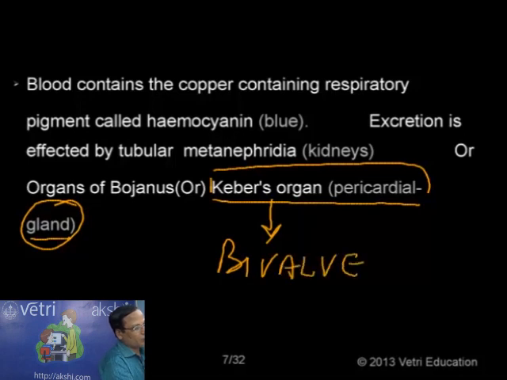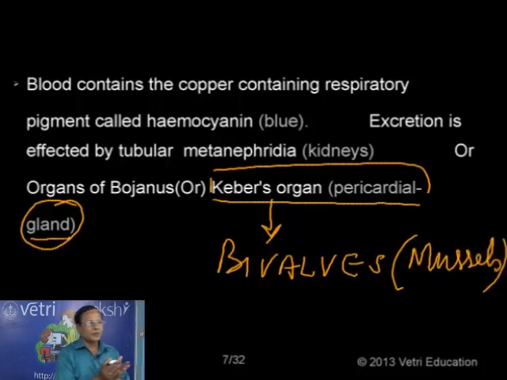In the case of bivalves, we have the excretory organs, the Keber's organ and the pericardial gland. So bivalves, nothing but we have the mussels. So having two shells, two pieces of shell, that is what they call the bivalves. There you have the Keber's organ.